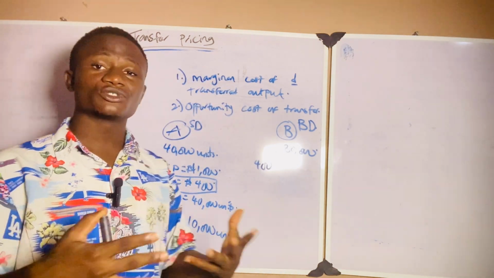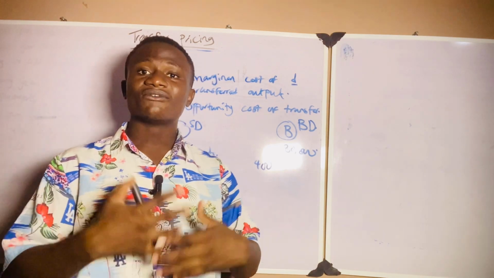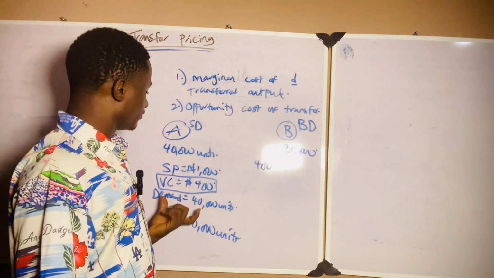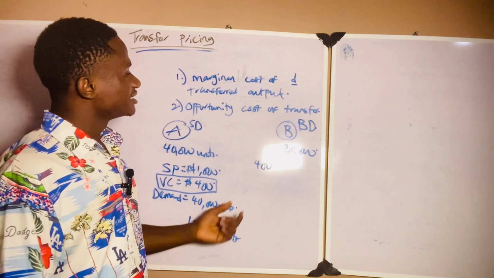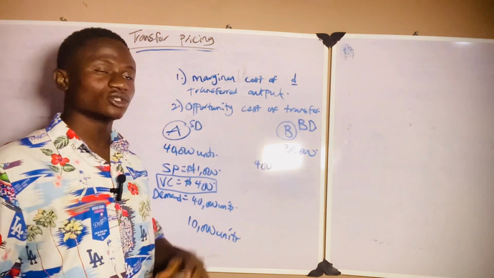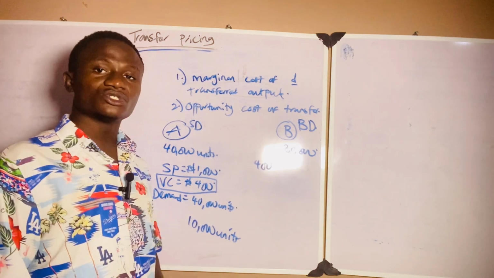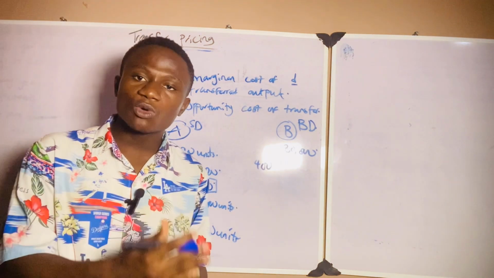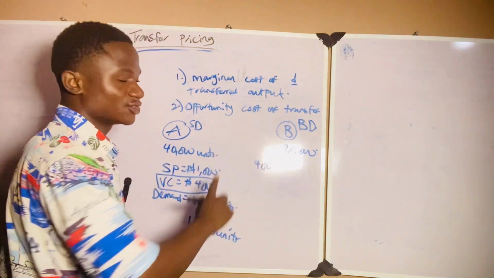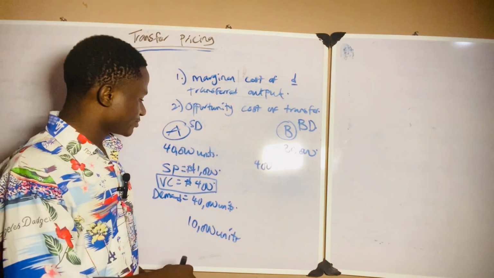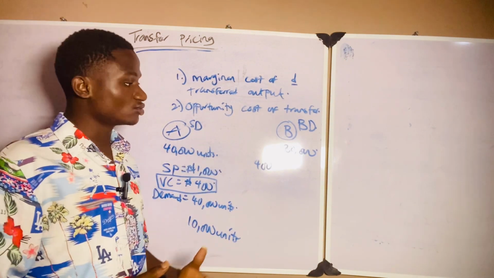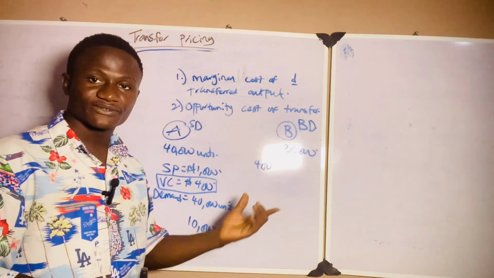Then the opportunity cost. What is opportunity cost? Opportunity cost is just the foregone alternatives. If division A is selling 30,000 units to division B at 400 naira each, how much is division A losing on each product? The current price of division A is 1000 naira, but division A wants to sell to division B at the variable cost, which is 400 naira.